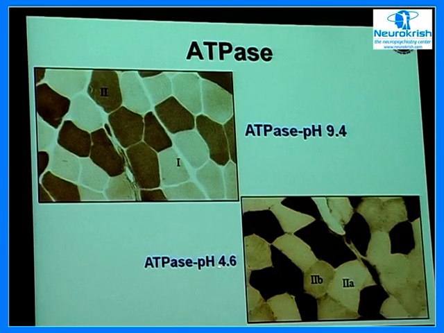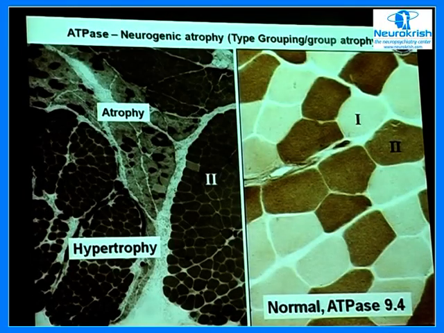The importance of this particular stain at pH 4.6 is that you can subclassify the type 2 fibers into A fiber, B fiber, and C fiber. The C fiber, of course, is not visible here. So these are the type 1 fibers, or the slow fibers, and the fast fibers, which are 2A and 2B. For subclassifying the type 2 fibers, you require the pH 4.6 ATPase reaction.